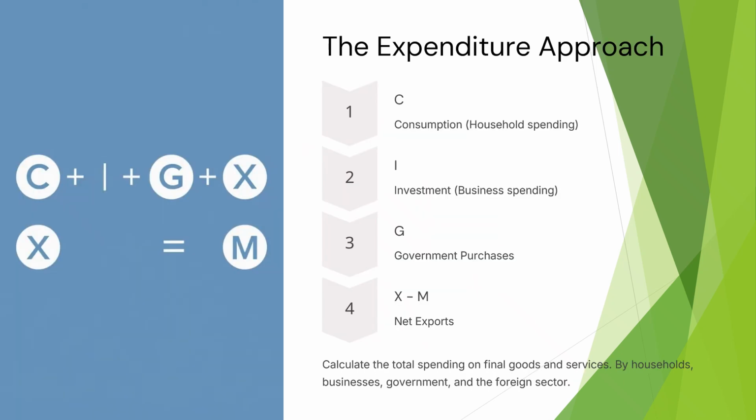The expenditure approach. In this method, we add the personal consumption expenditure of households, expenditure of the firms, government purchases of goods and services, net exports plus net income from abroad. Calculate the total spending on final goods and services by households, businesses, government, and the foreign sector.